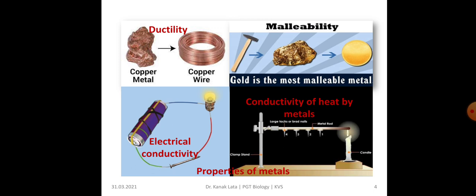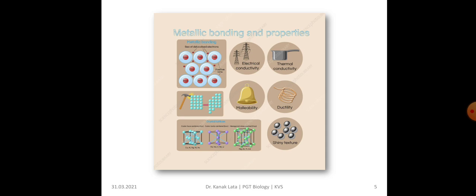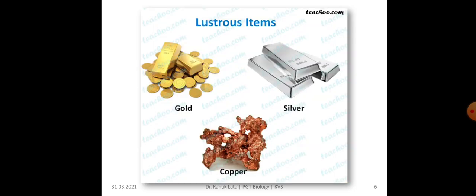So here is the diagrammatic representation of various properties of metals. Here you can see also electrical conductivity, thermal conductivity, malleability, ductility, shiny lustrous appearance. So this is also about the physical properties of metals. Here you can see some lustrous metals, gold, silver, copper, they have a shiny appearance.